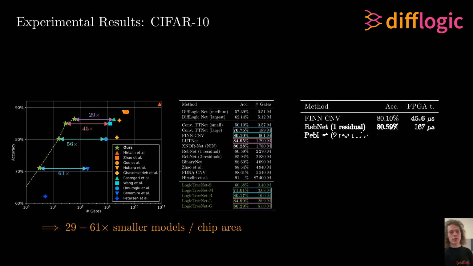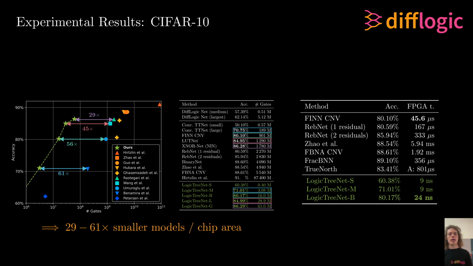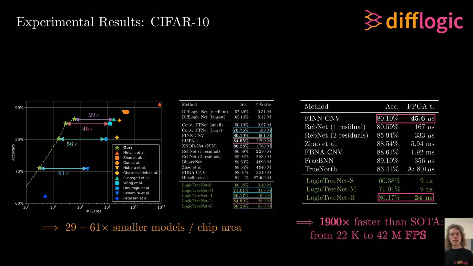Our second metric is inference speed. The previously fastest CIFAR-10 FPGA model was FINN from AMD Xilinx, taking 45 microseconds per image. Our model only requires 24 nanoseconds, a speed up by a factor of 1900, so from previously 22,000 frames per second to now 42 million images per second.